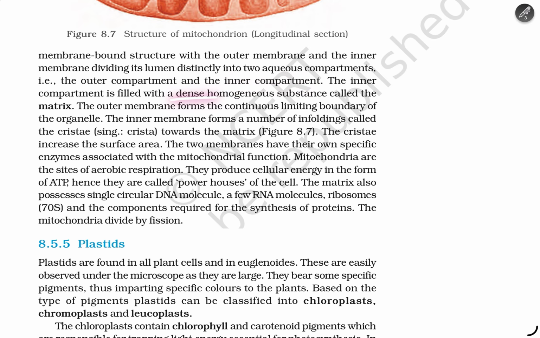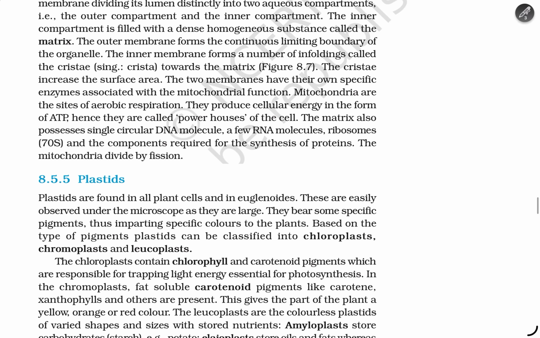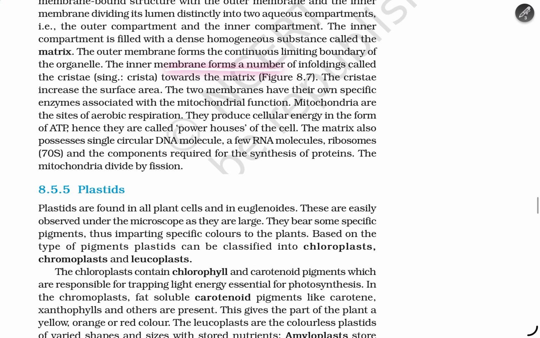The inner compartment is filled with a dense homogeneous substance called the matrix, and the outer membrane forms a continuous limiting boundary of the organelle. The inner membrane forms a number of infoldings called cristae towards the matrix, and the cristae increase the surface area. The two membranes have their own specific enzymes associated with mitochondrial functions. Mitochondria are the sites of aerobic respiration. They produce cellular energy in the form of ATP, hence they are called the powerhouse of the cell.